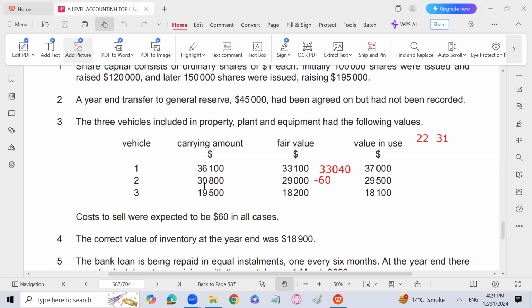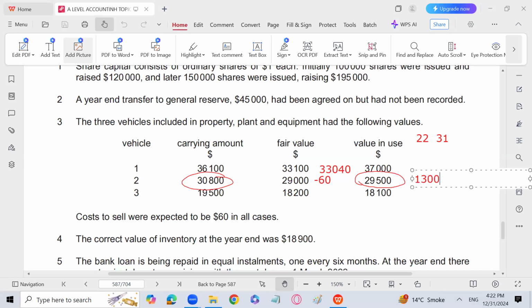And the carrying amount is 30,800. So impairment loss is the amount by which the carrying amount is higher than the recoverable amount. In this case, the carrying amount is 30,800 and the recoverable amount is 29,500. 30,800 minus 29,500, you will get the amount of impairment loss for vehicle number 2, which is going to be 1,300.